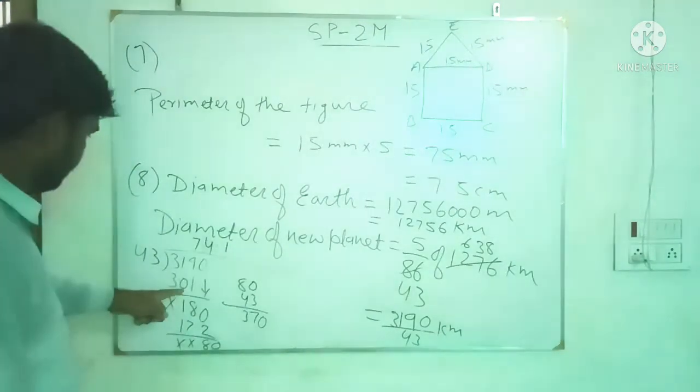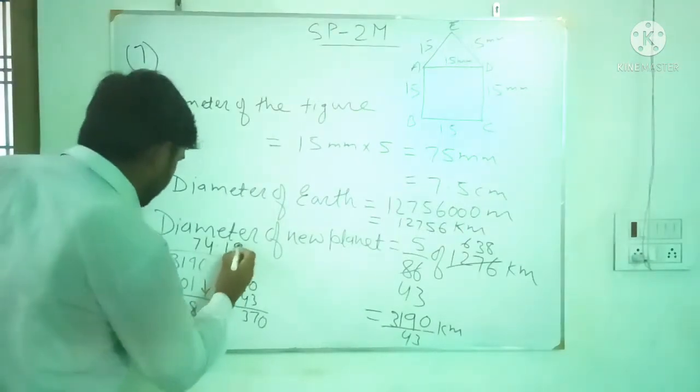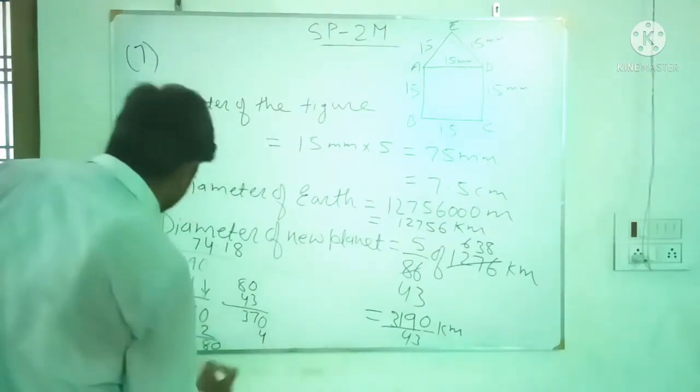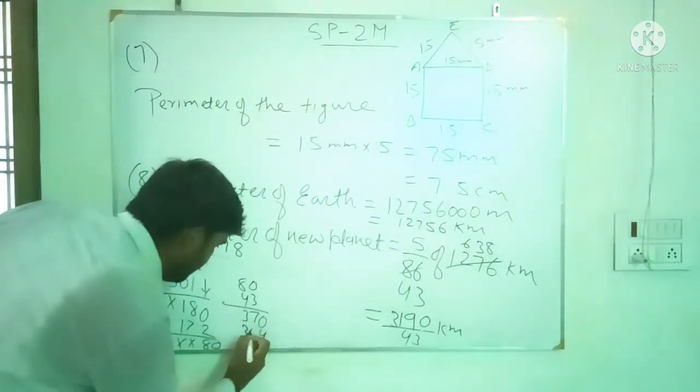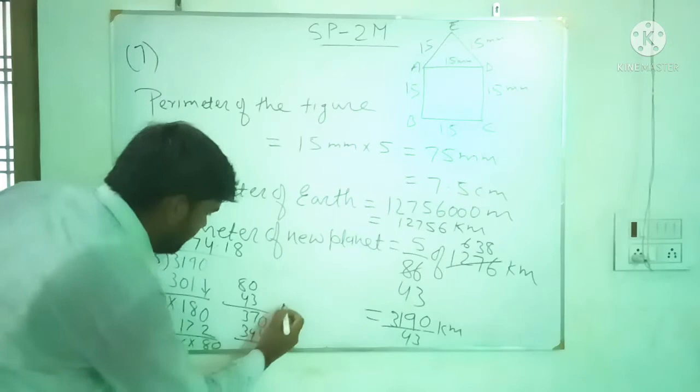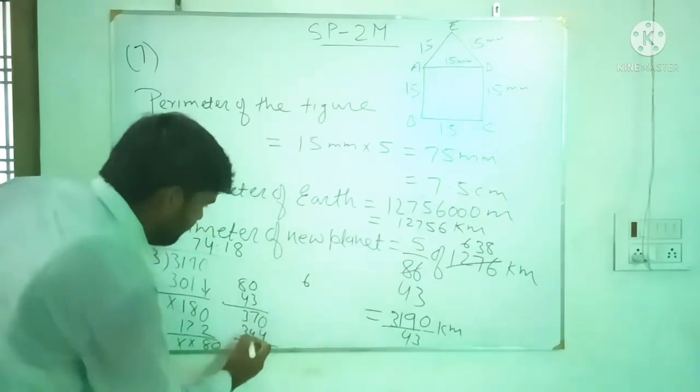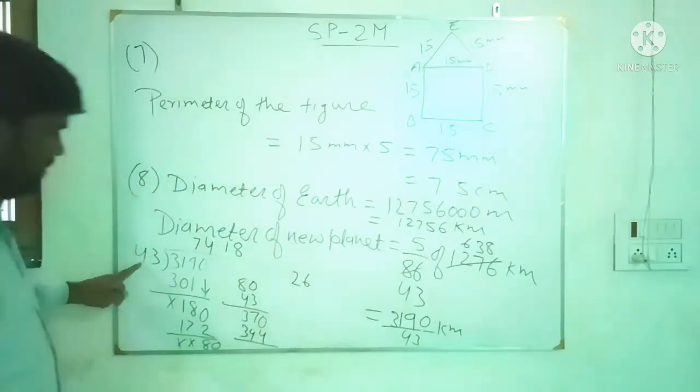It will go 8 times. 8 3s are 24, 8 4s are 32 plus 2 is 34. Remainder 26.